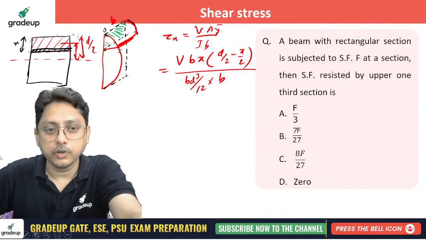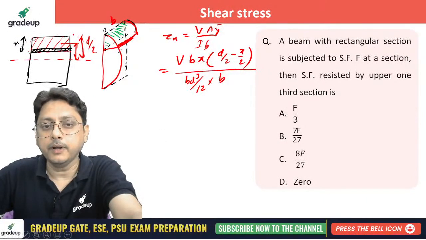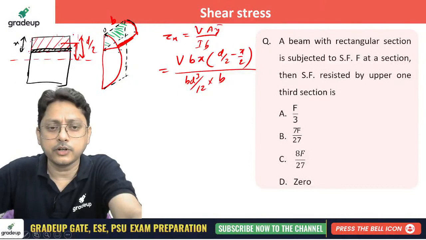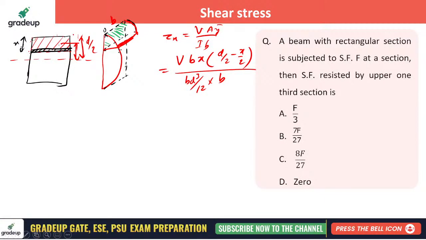Is it visible to you? Now you just simplify it a little bit and that's all. This is the variation, already you got it. Are you able to understand this? First of all, the more important thing is how you are approaching the problem. So the shear stress variation at x depth, you got it.